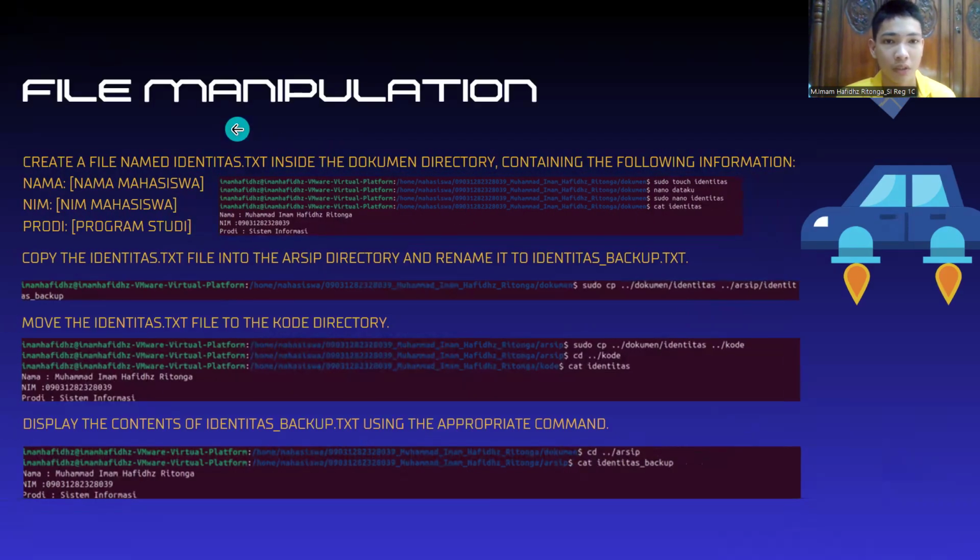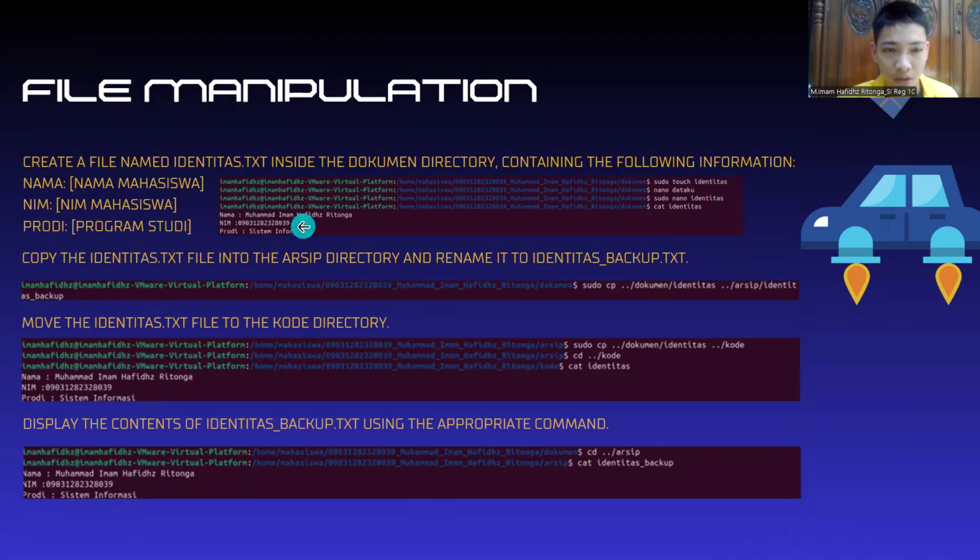And next, file manipulation. Create a file named identitas.txt inside the dokumen directory containing the following information: nama mahasiswa, NIM mahasiswa, prodi, program studi. Here's the code. I use sudo touch identitas, and then I use sudo nano identitas to create the following information.